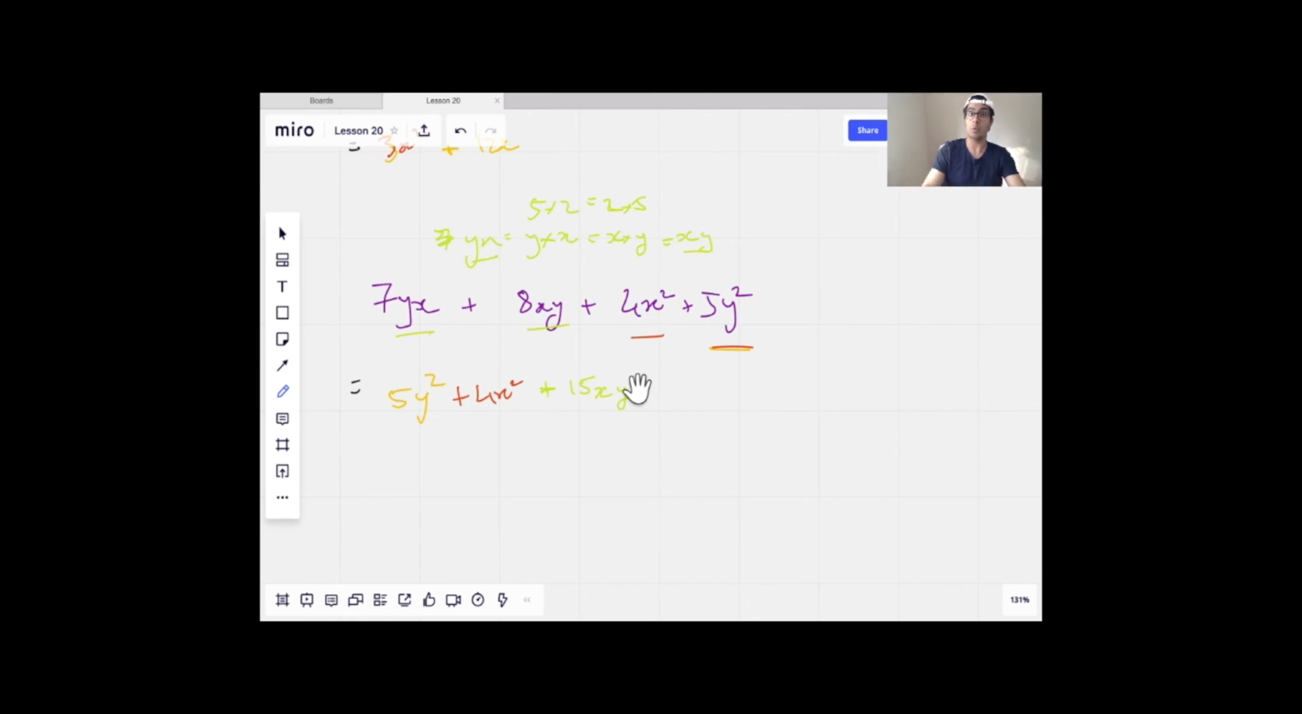Again, if this is a new concept, it's really important to practice to make sure it gets drilled into you and becomes a bit more second nature.